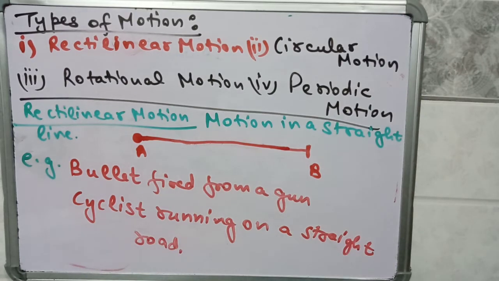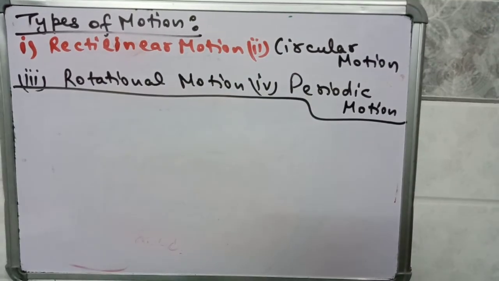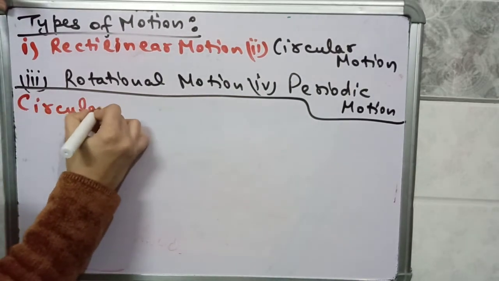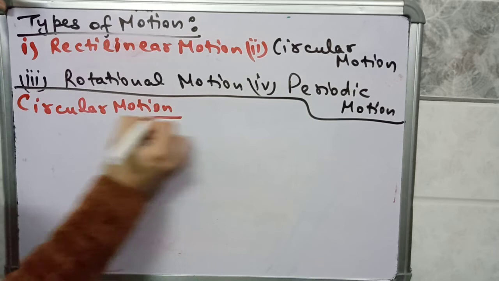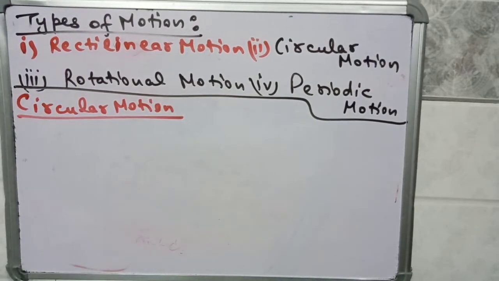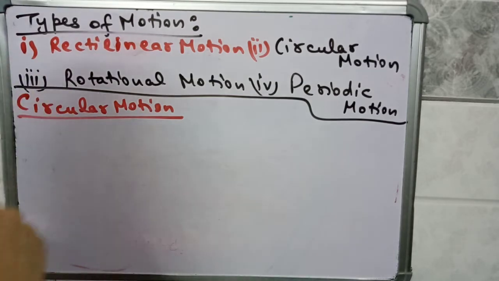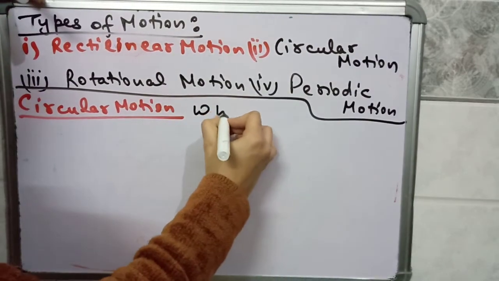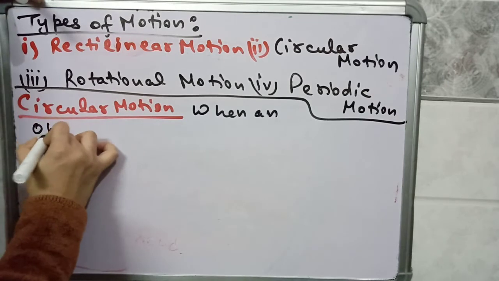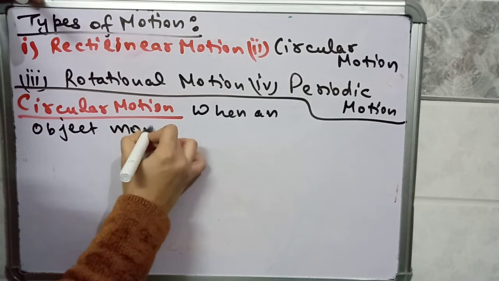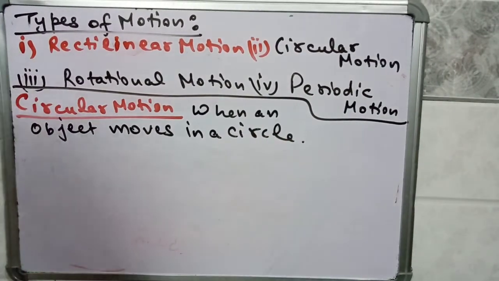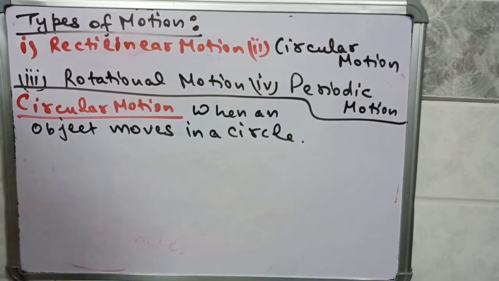Next we are going to discuss circular motion. In this type of motion, the path is not a straight line, it is a circular path, or the path is in circular shape. So what is circular motion? When an object moves in a circle or circular path, then that type of motion is known as circular motion.